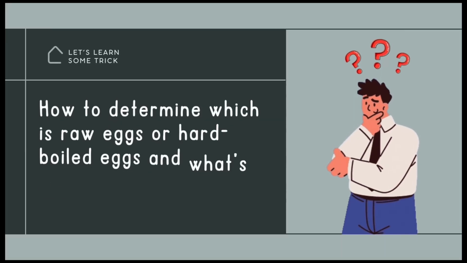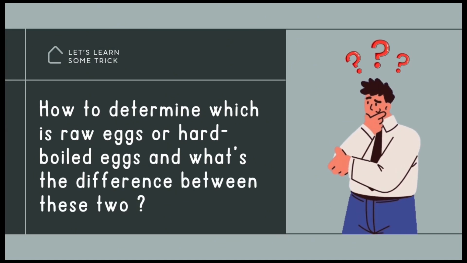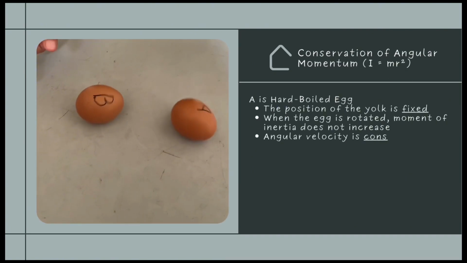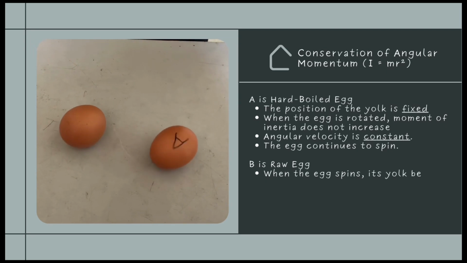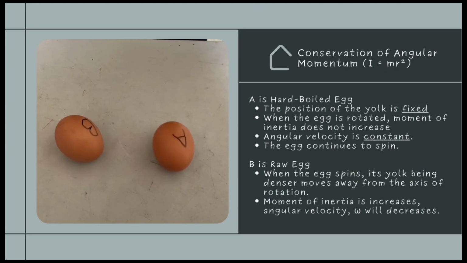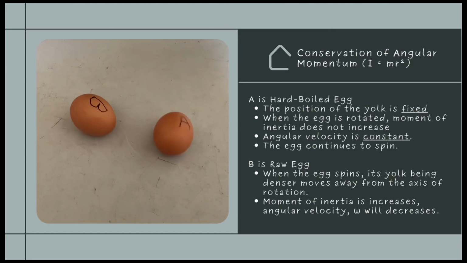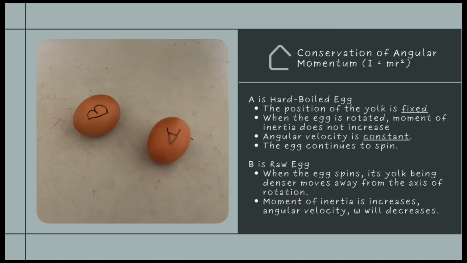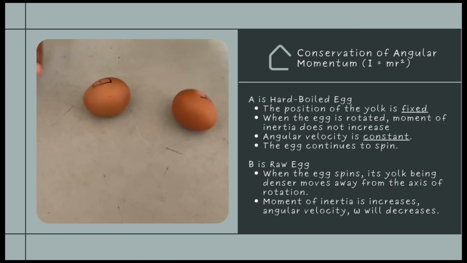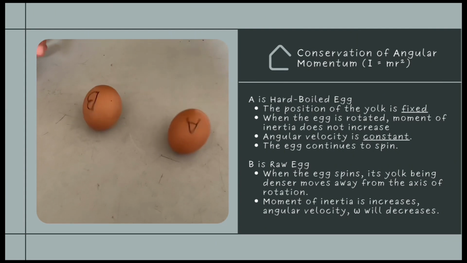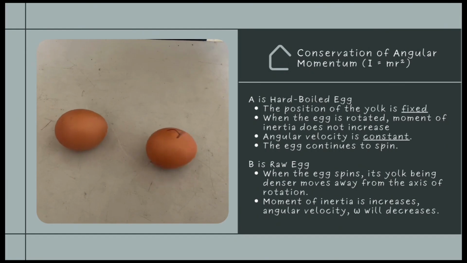How to determine which is a raw egg or a hard-boiled egg, and what's the difference between these two? For a hard-boiled egg, the position of the yolk is fixed. When the egg is rotated, its moment of inertia does not increase and its angular velocity is constant. Therefore, the egg continues to spin. For a raw egg, when the egg spins, its yolk, being denser, moves away from the axis of rotation, and then the moment of inertia of the egg increases because of the principle of conservation of angular momentum. If the moment of inertia increases, hence its angular velocity will decrease.